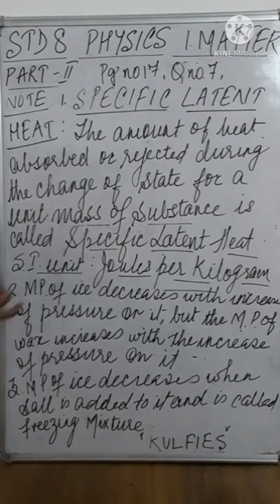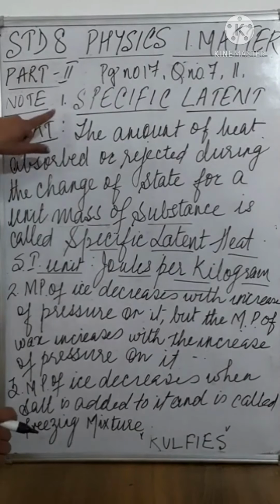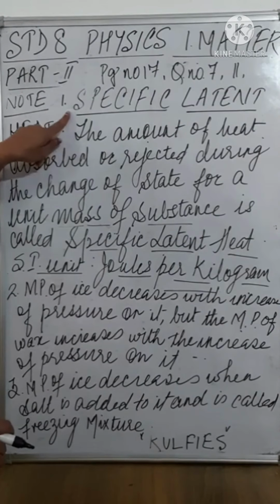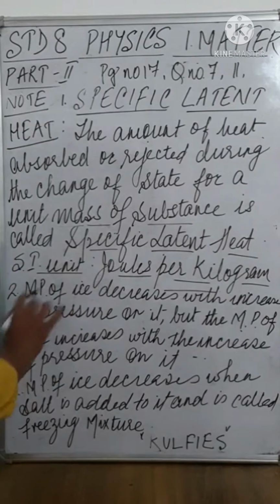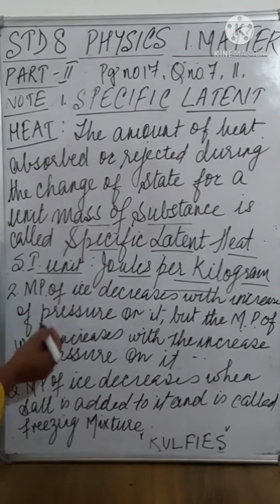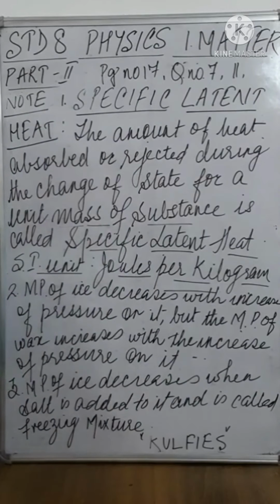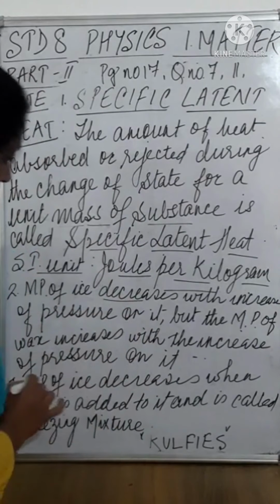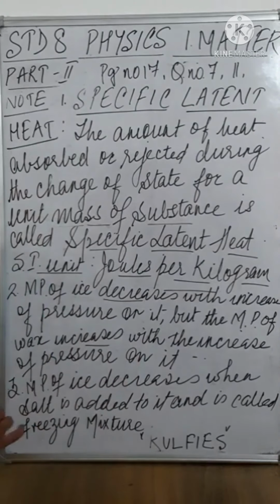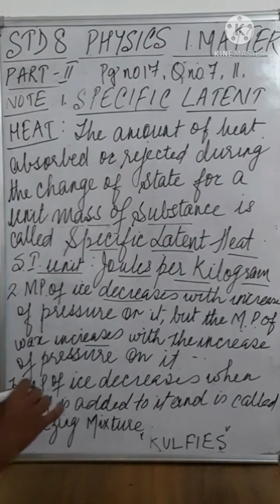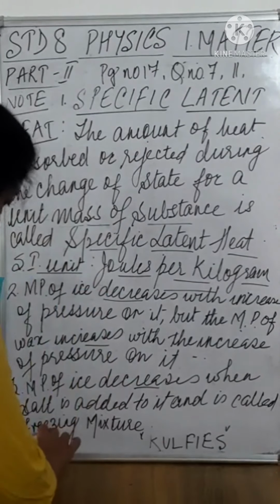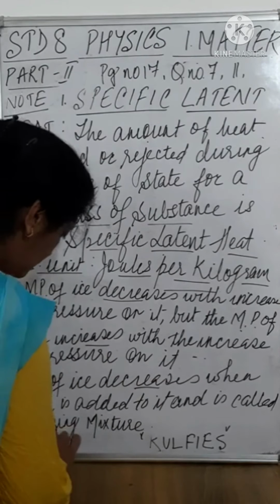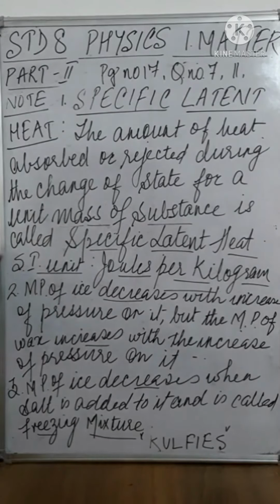Alright, 11, and you will write down these definitions: latent heat, then specific latent heat, SI unit. All these definitions should be written in your notebook. Then these points are important for the scientific reasonings which will be asked. Melting point of ice decreases, whereas melting point of wax increases with the increase in pressure. Then melting point of ice decreases, and this mixture of ice and salt is called freezing mixture. All these should be in your notebook.